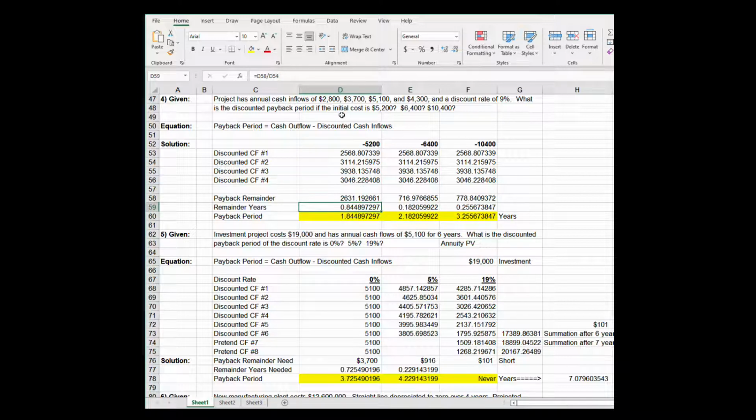We have a payback remainder, a number of remainder years, and so the answer is 1.845 years. Payback is in years, 1.845 years.